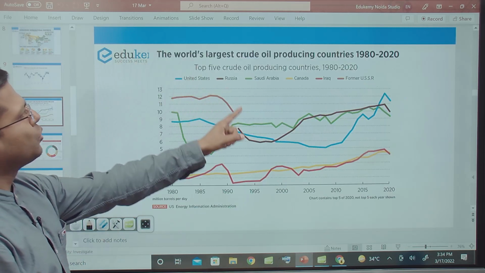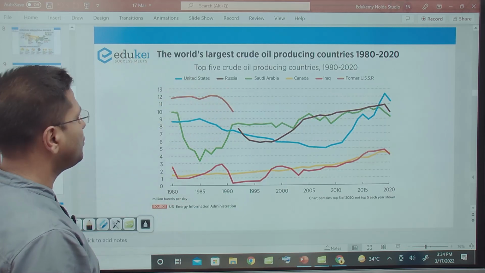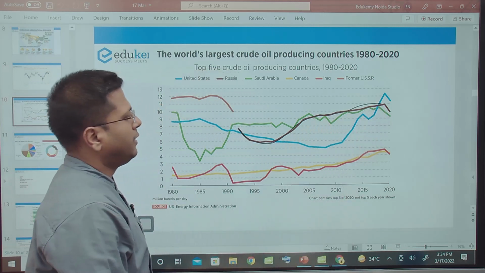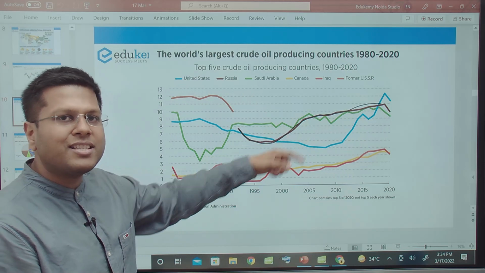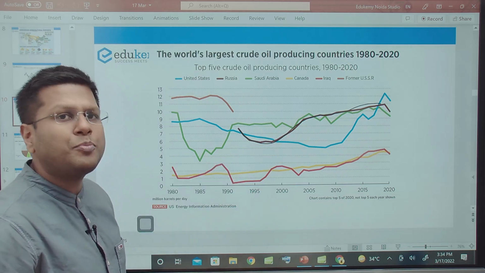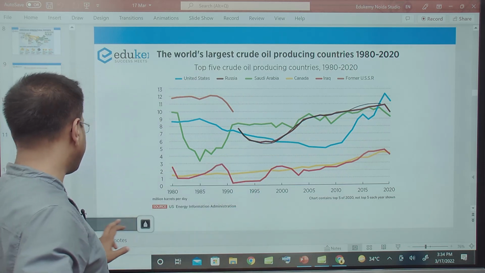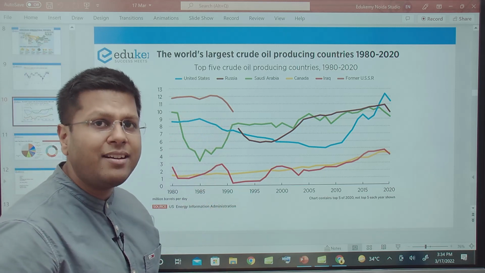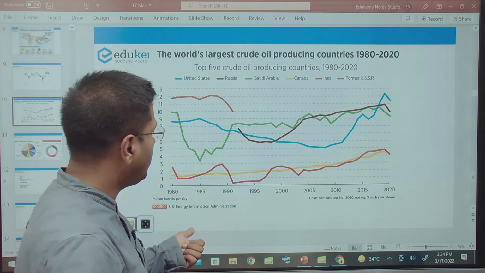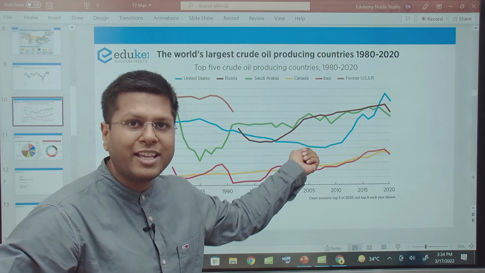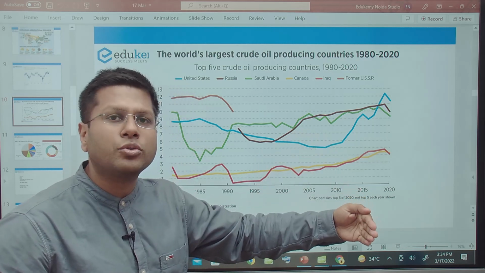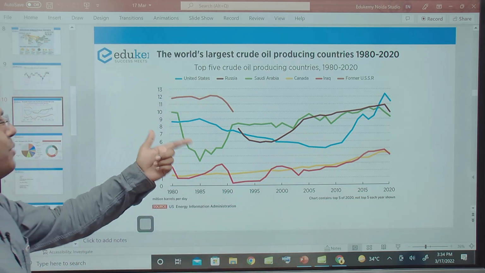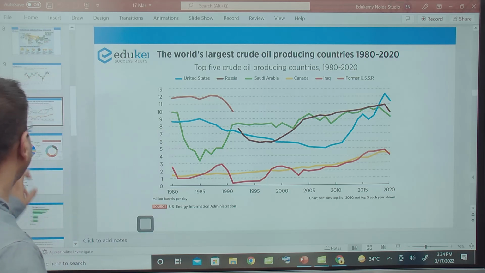The world's largest crude oil producing country, see, Russia is the one in brown color. So Russia has been one of the largest crude oil producing and exporting countries, right? Not a huge population, but who to sell to the world around? It will get impacted because many countries are going to ban Russian oil imports, and if not ban, then in times to come they have plans to restrict Russian imports to their own countries. So this is going to impact Russia's economy and the global economy.